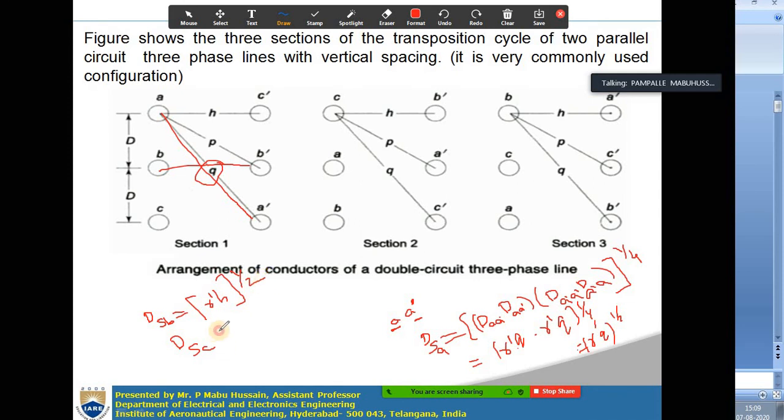Then for the third phase, this is written as DCC dash, r dash, sorry, DCC and C dash.